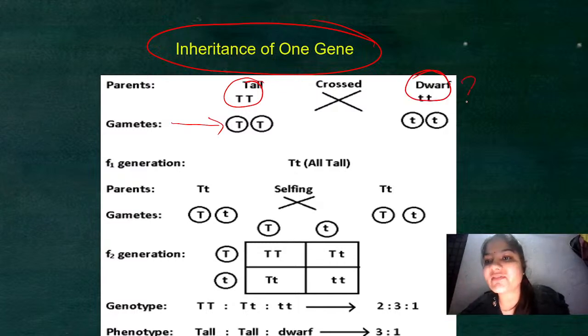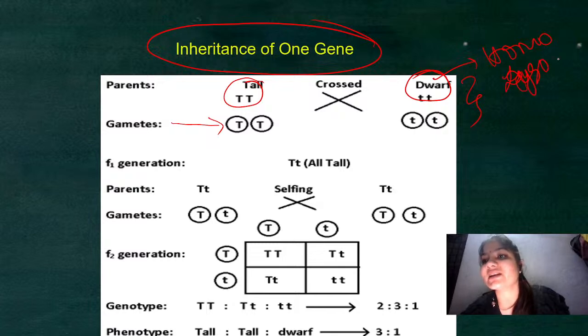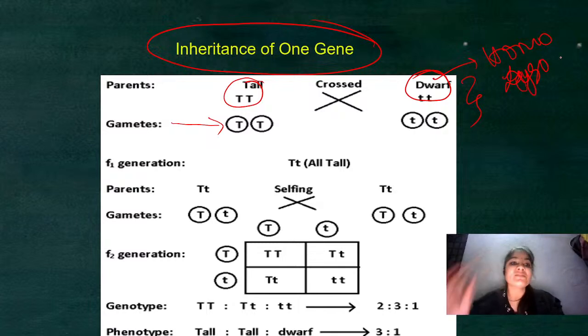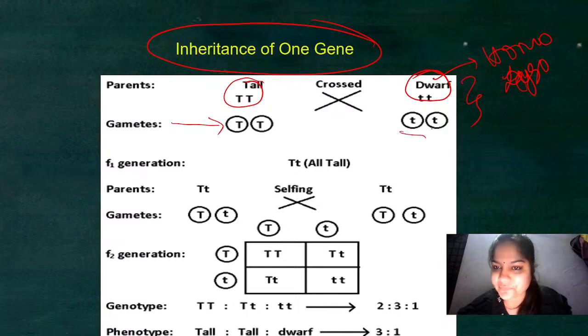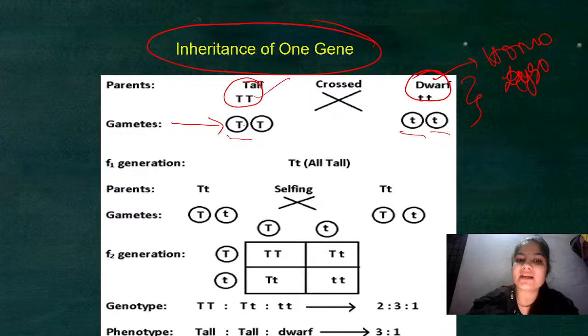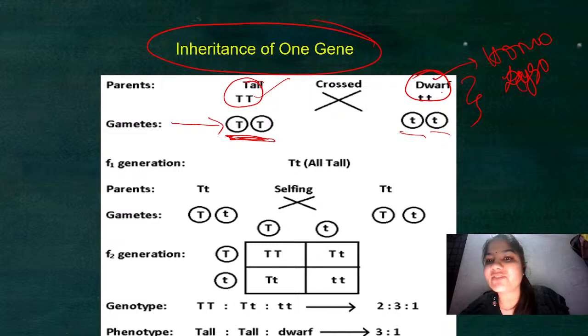Always remember, whenever we take any parents, the parents should be in homozygous condition. Why homozygous condition? Because we need gametes. From the tall parent we got gametes capital T and capital T, and from the dwarf parent we got small t and small t.